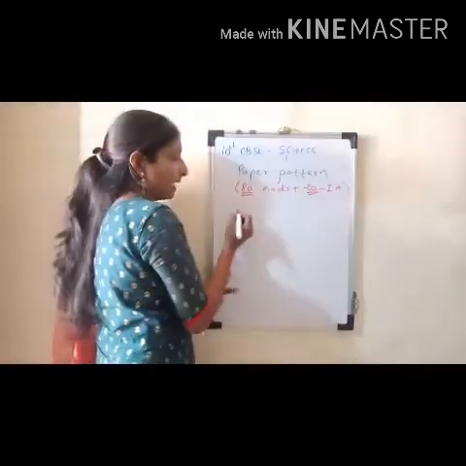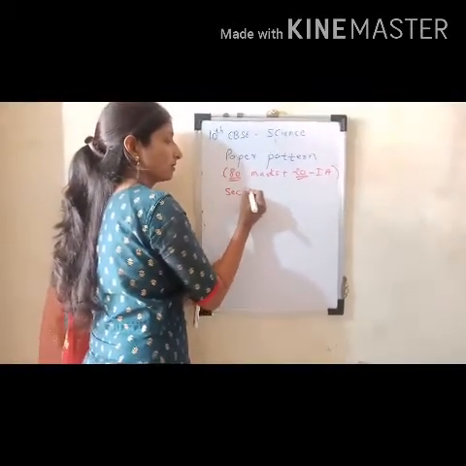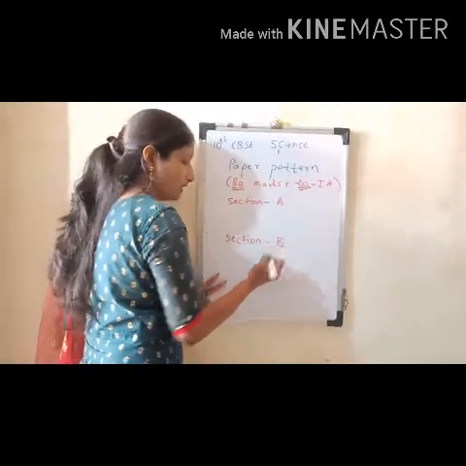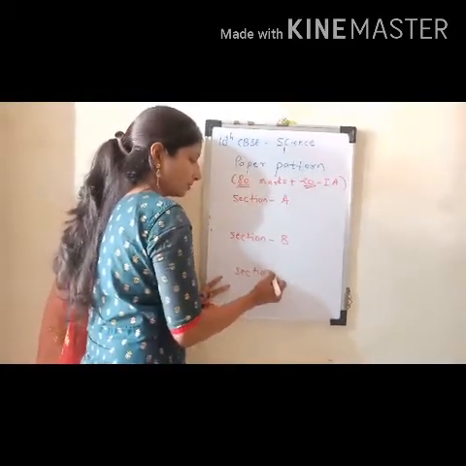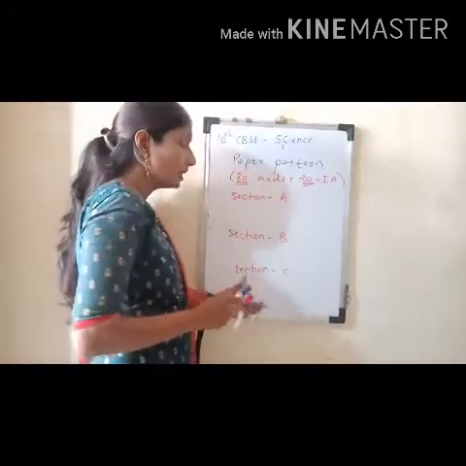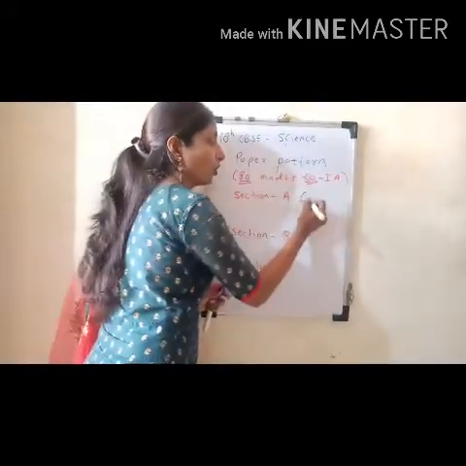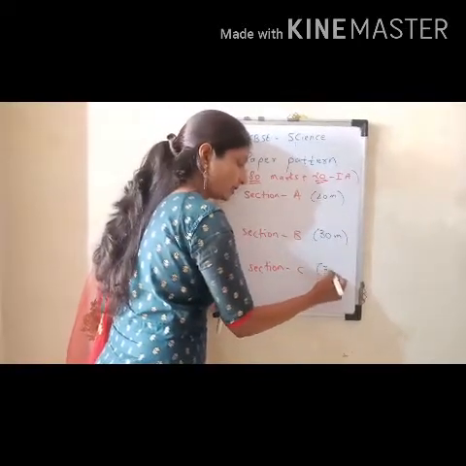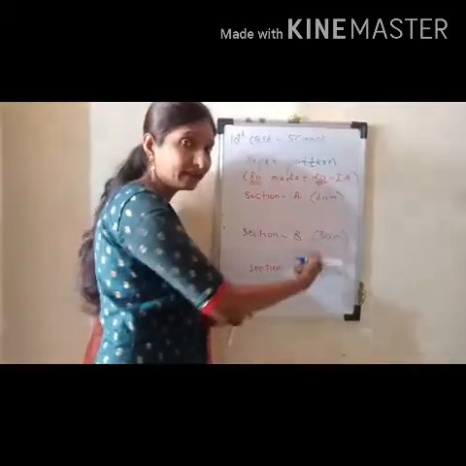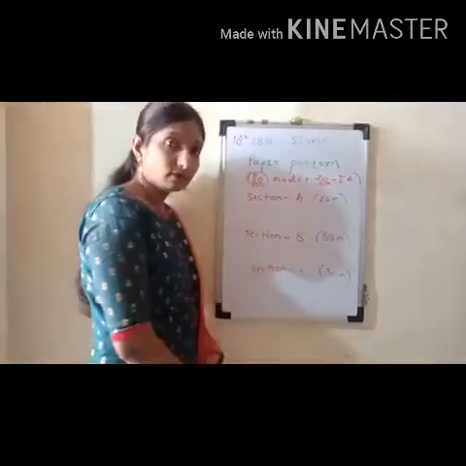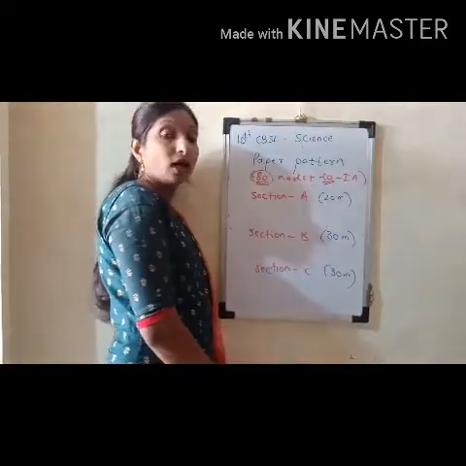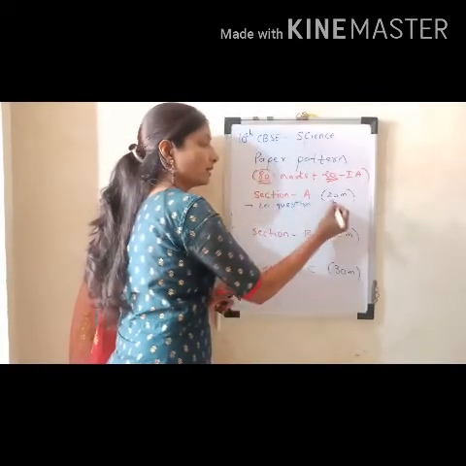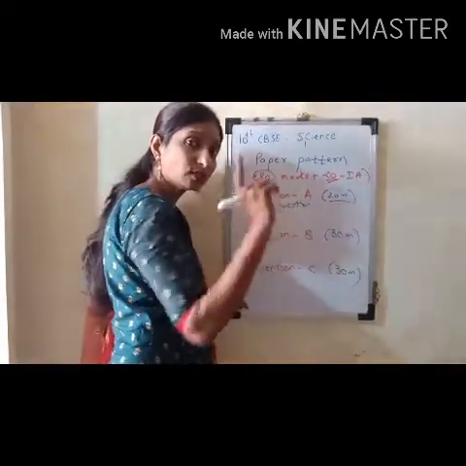The paper pattern includes 3 sections: Section A, Section B, and Section C. Section A is for 20 marks, Section B is for 30 marks, and Section C is also for 30 marks. If you add it up, it gives you a total of 80 marks. What is there under Section A? There will be a total of 20 questions. Marking is 20 marks and questions are 20, so each question carries 1 mark.